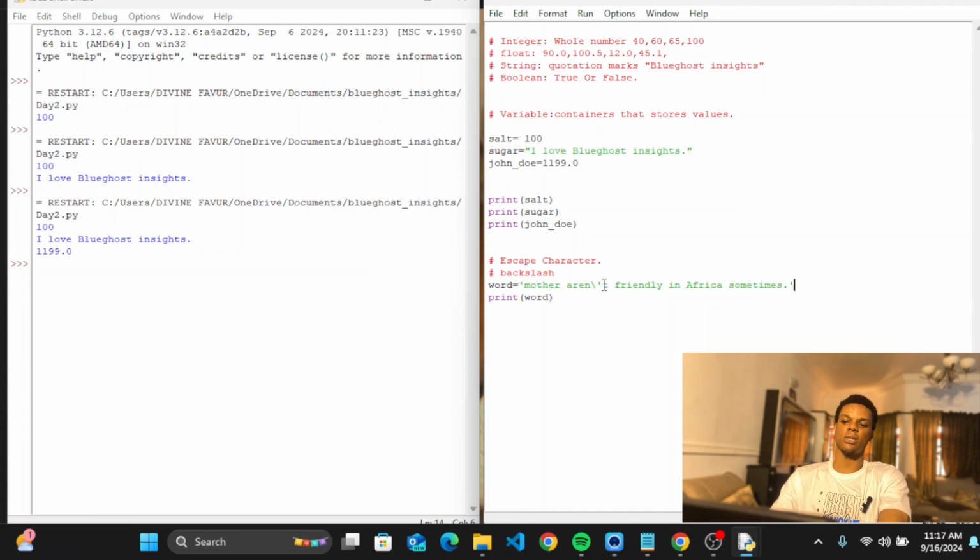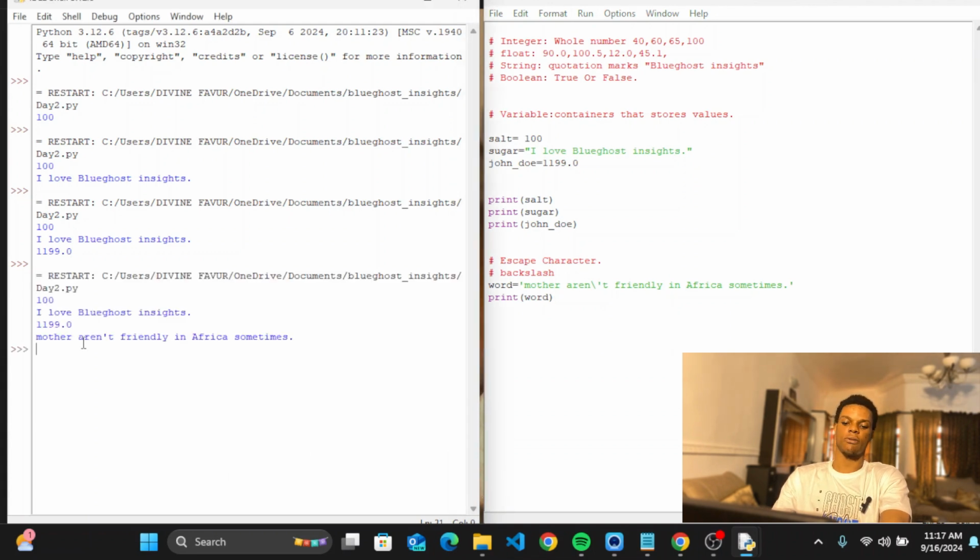This backslash tells Python to please ignore this quotation mark. Anytime I use the backslash, you're telling Python to ignore this area. So if I Control S and click F5, you see we have 'mothers aren't friendly in Africa sometimes.' It's as simple as that.